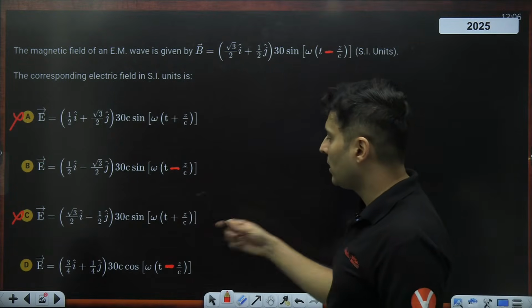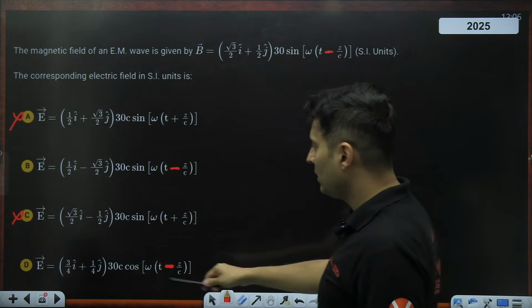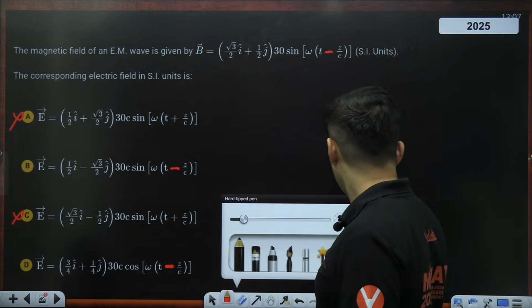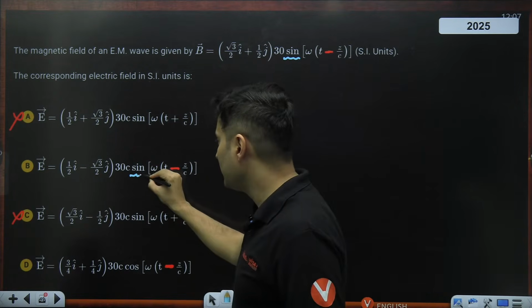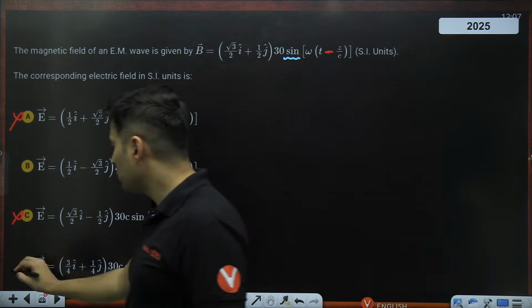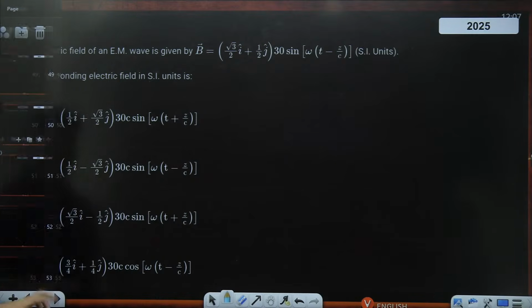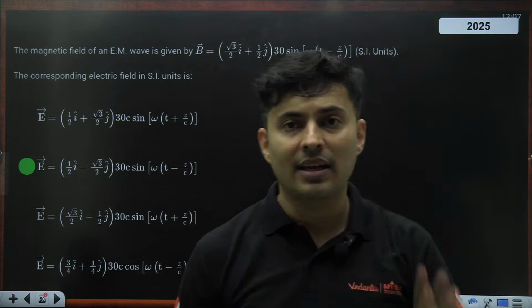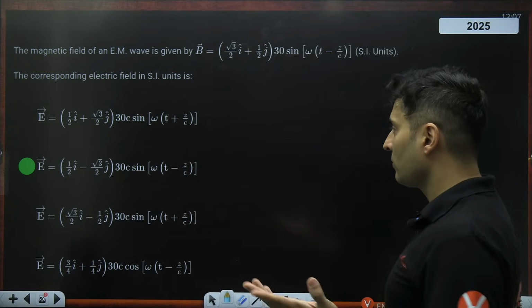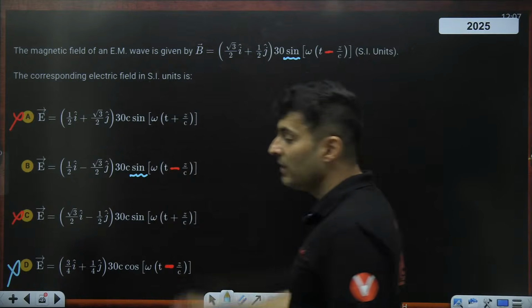Okay, B or D. There is sine over here, so it has to be sine. There is cos, there is sine. Can you see that? That's the next problem. Sine is there over here, sine is there over here, there is cos over here. So this can't be correct. So obviously only option B is the right answer. So this can be solved within 20 seconds if you think about it. You don't have to sit and solve it properly because you just had to eliminate options.